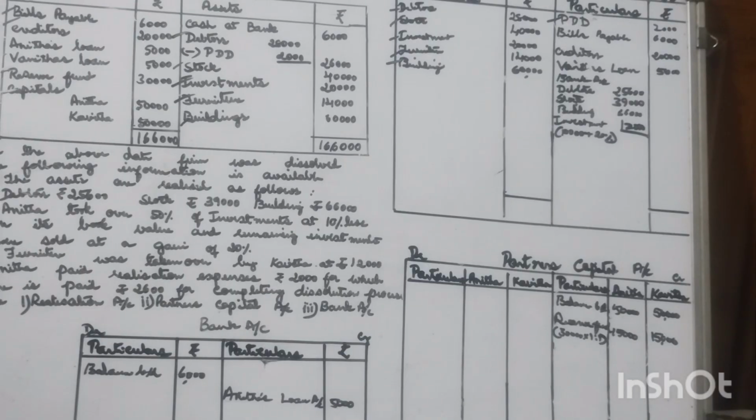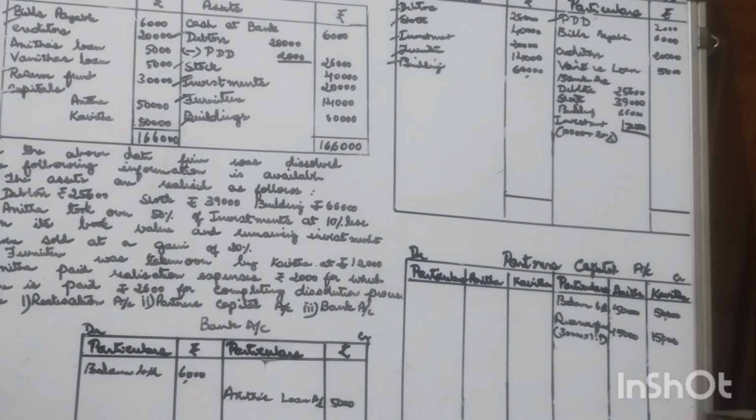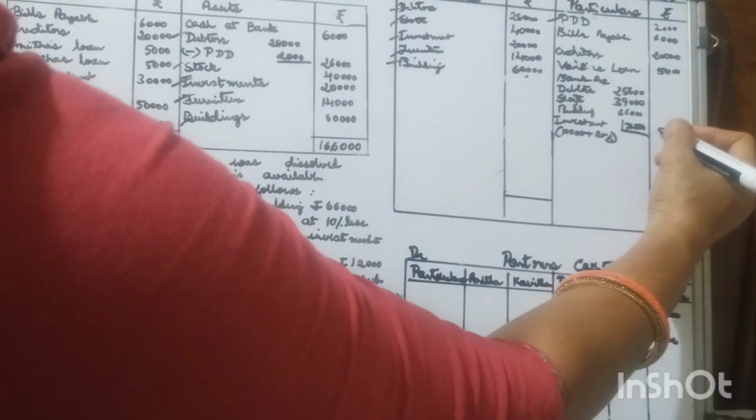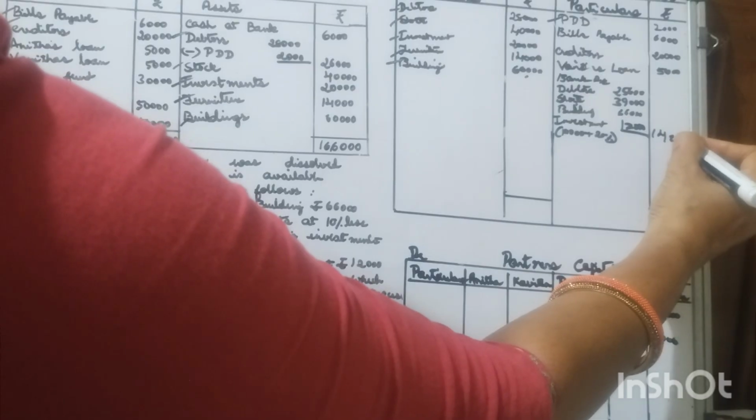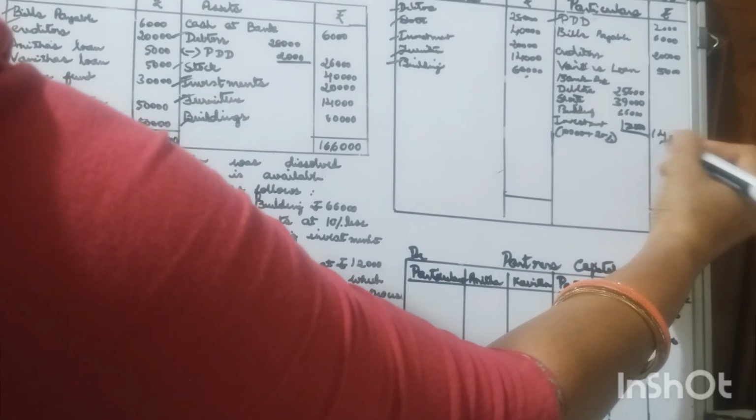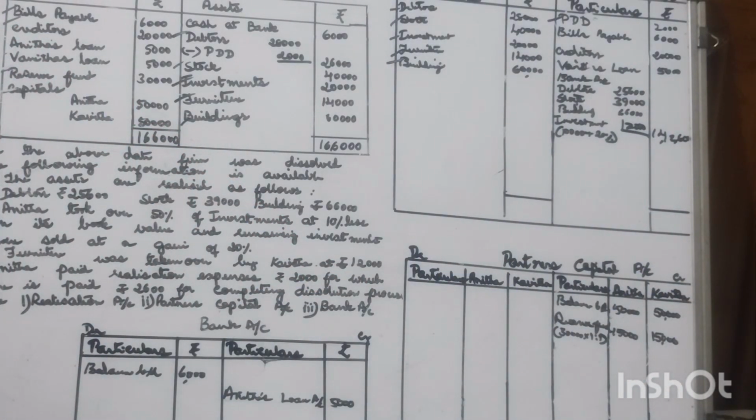The total amount realized is 1,42,600. So the journal entry will be bank account debit to realization account.